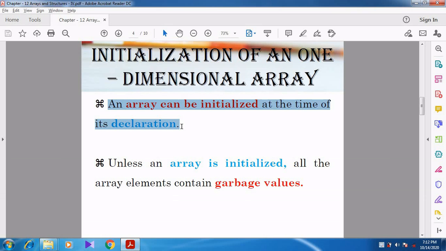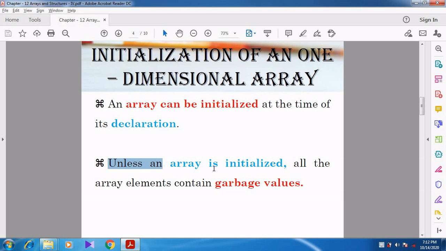For example, in business, whenever we start a business, we start with an initial amount. So initialization means that at the time of declaration, we assign the value to the variable. In an array also, at the time of its declaration, we can assign the values. That is called initialization.